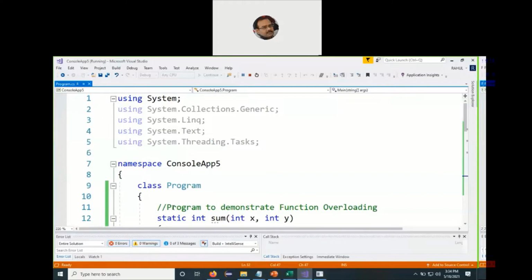So C++ resolved this problem with the help of pure virtual functions and virtual base classes. And this is how they overcame this problem of multiple inheritance.